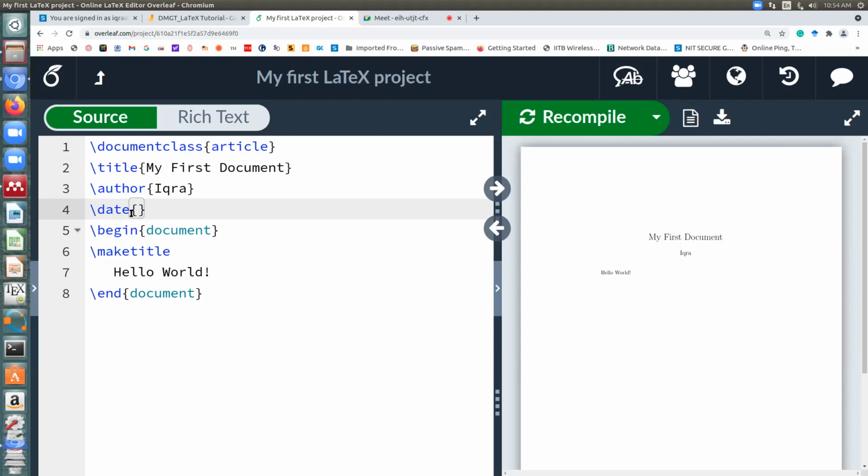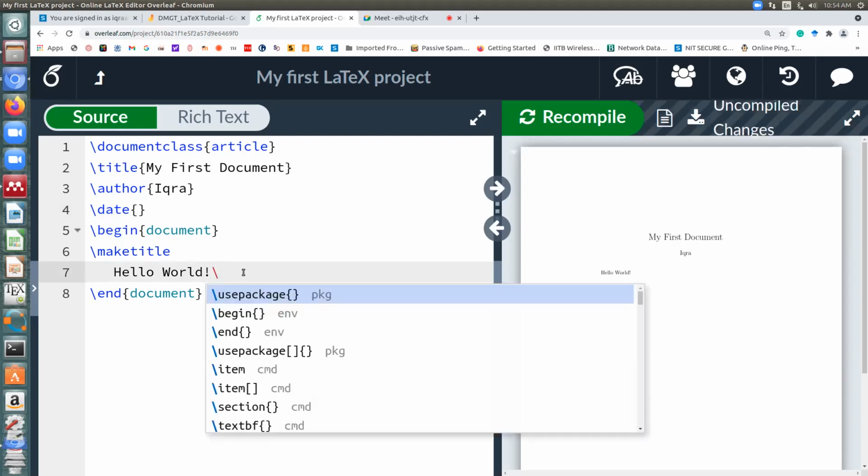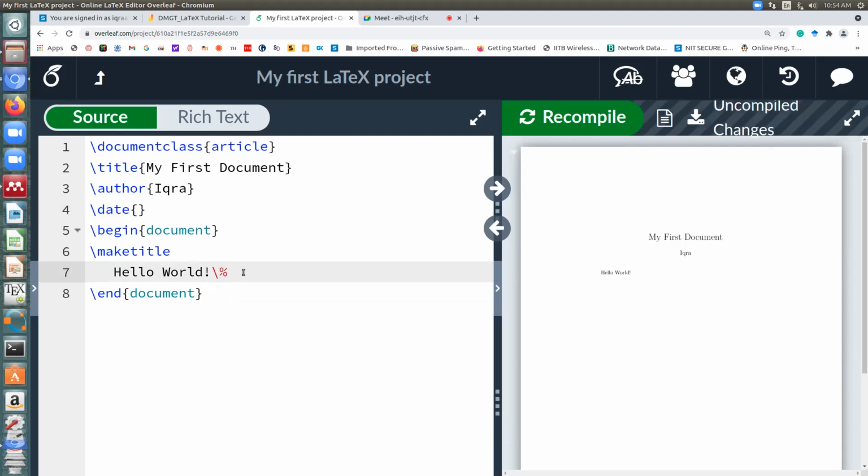Very nice question. I'll come to this now, not today, tomorrow. But in any case, I'll show you how to do it. It's with a backslash. It's a very nice question. We'll do it in detail tomorrow, with a backslash, because if you keep just percent, it will consider it as a comment.